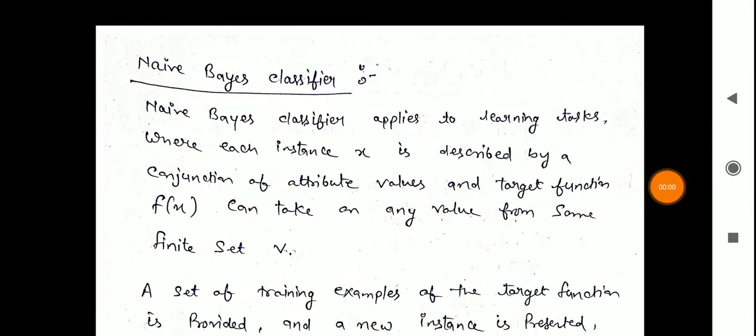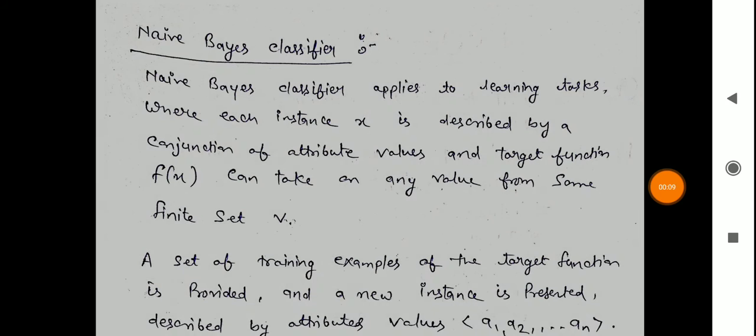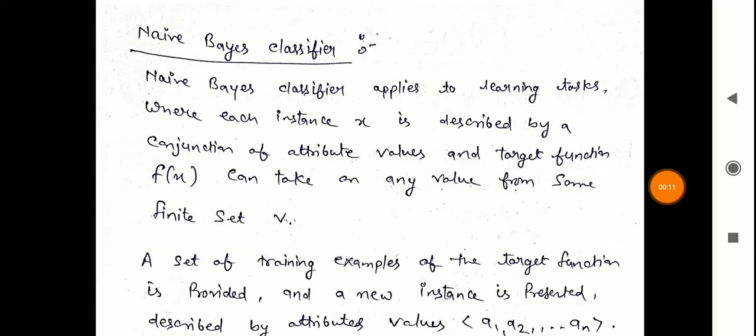Hello everyone. In the previous lecture we discussed the Bayes optimal classifier, and today we will discuss the Naive Bayes classifier. One highly practical Bayesian learning method is the Naive Bayes learner, often called the Naive Bayes classifier. In some domains its performance has been shown to be comparable to that of neural networks and decision tree learning.